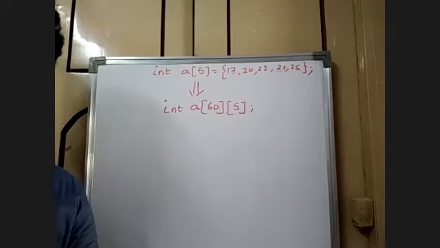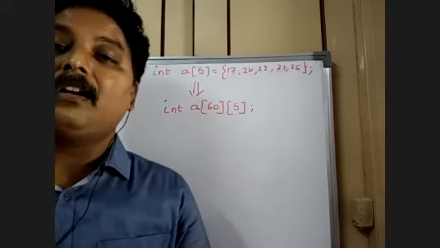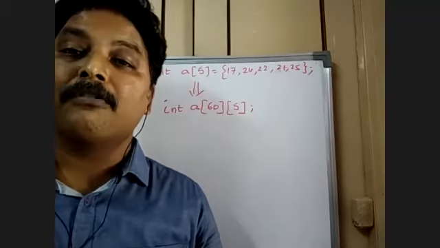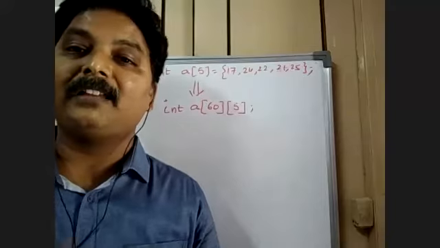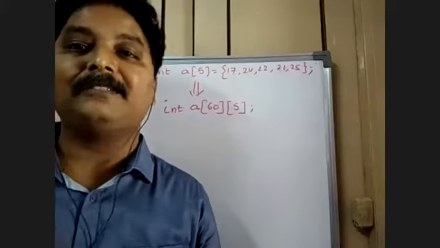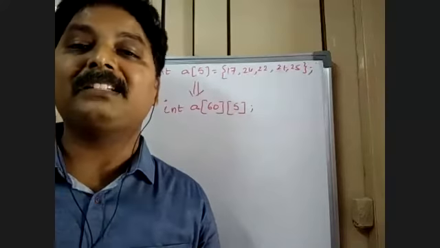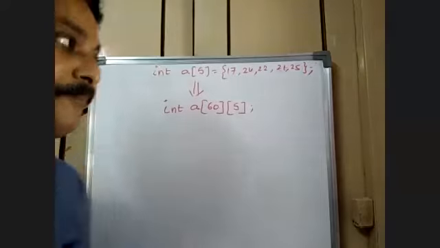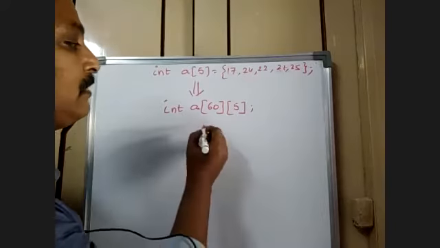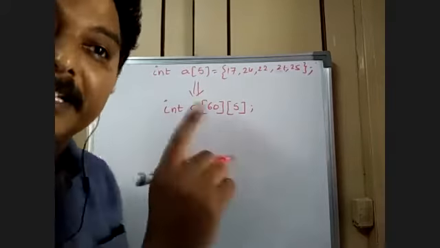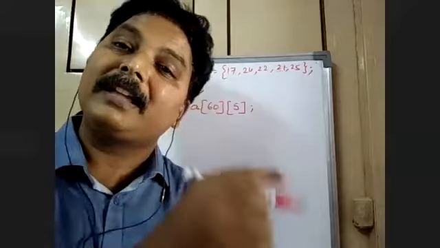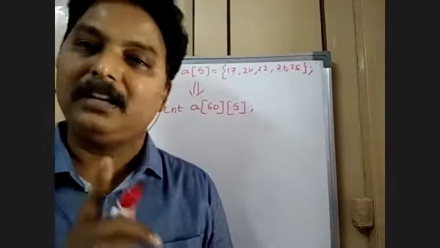Now imagine, in the first year, there are 4 sections, suppose 4 sections of 60. Each section has got 60 students, and each student has got 5 subjects' marks, isn't it?